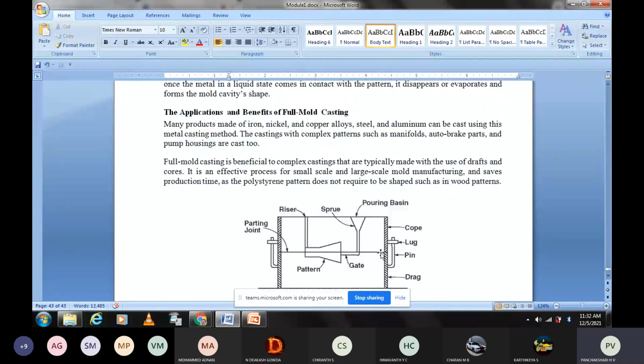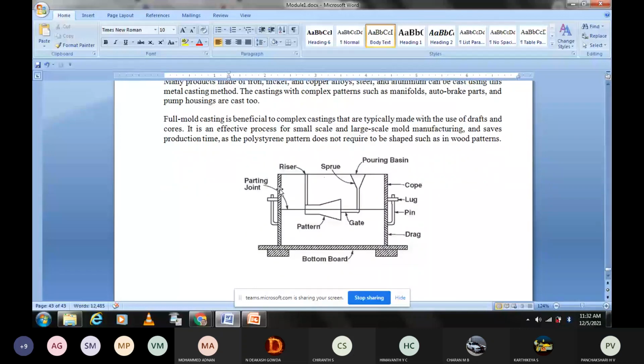Here, this is the diagram. It has the same cope and drag, upper box and lower box. One is the cope and the other is the drag. Both are locked properly with a pin, like this, cope and drag.